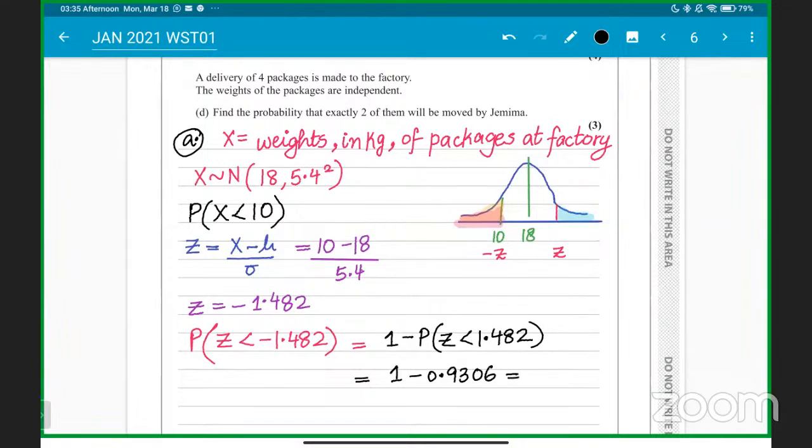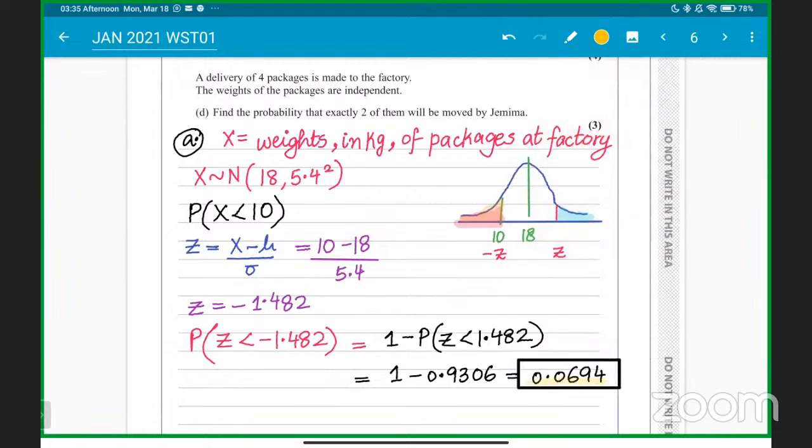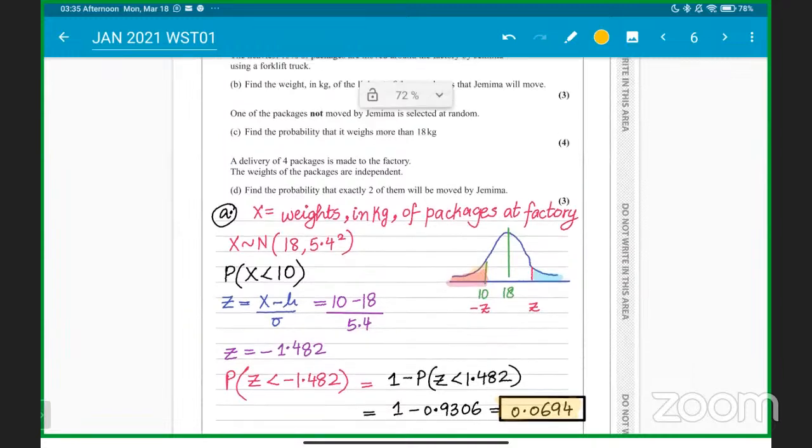And here we go, sir. This will be the answer, 1 minus 0.9306. It is basically 0.069. You can round it off to this as well, or you can give 0.0694 to 3 decimal places. Okay, guys, 3 significant figures. This is the answer for part A. Hope everyone got this.